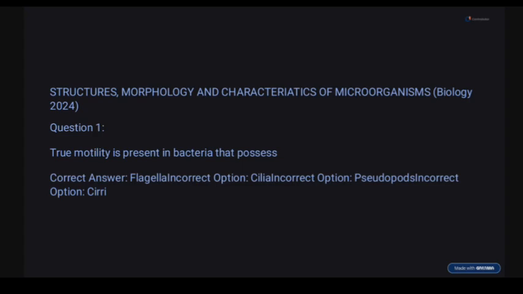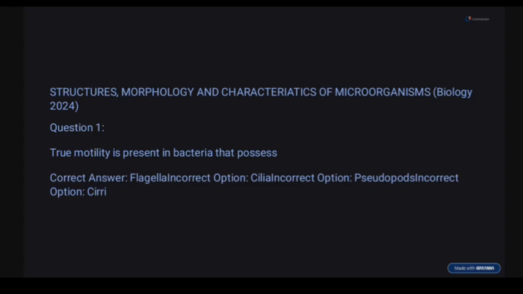True motility is present in bacteria that possess: flagella, cilia, pseudopods, or cilia. So the microorganism we are looking at here is what? Bacteria. So they are testing your knowledge on characteristics of bacteria. First of all, motility means movement. Bacteria make use of flagella for movement, not cilia, not pseudopods.